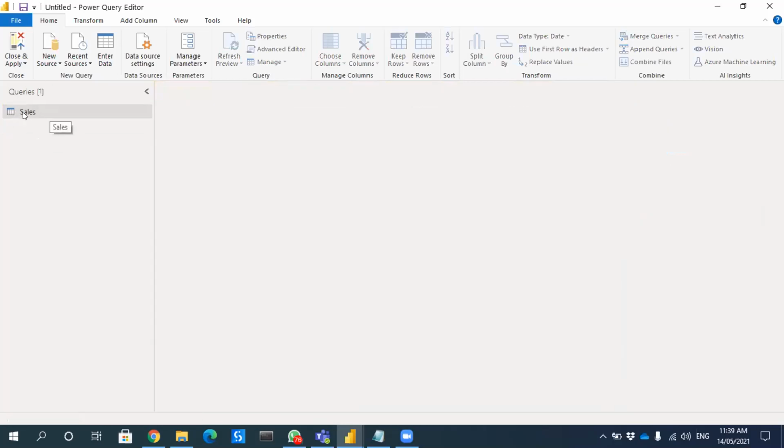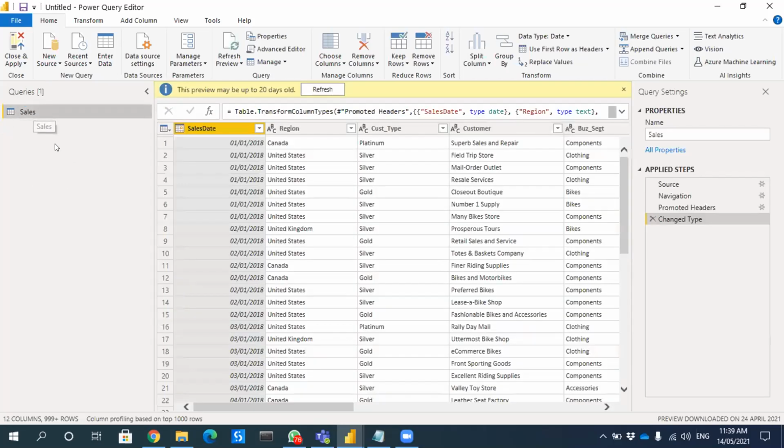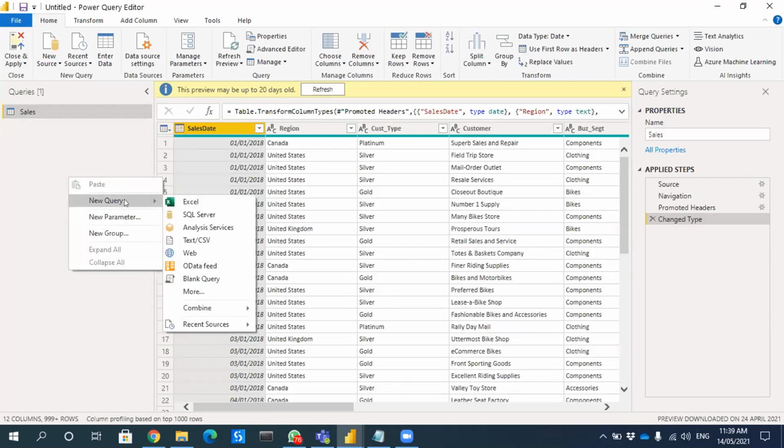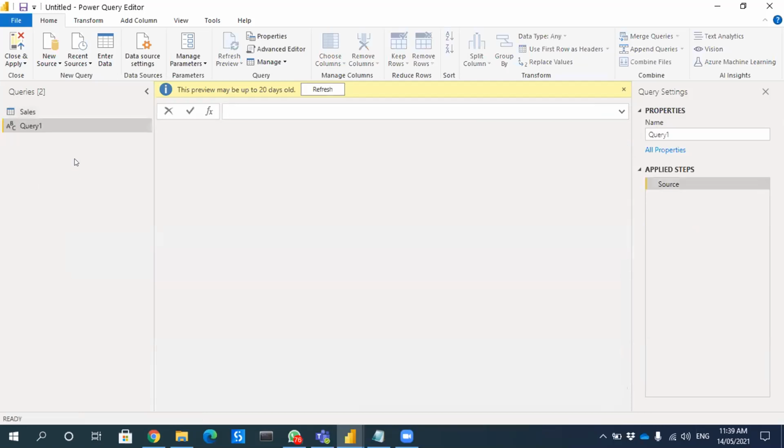You are seeing only one table here, right? Sales. Yes, that's right. Come over here in the white space. Do a right click, new query, blank query.